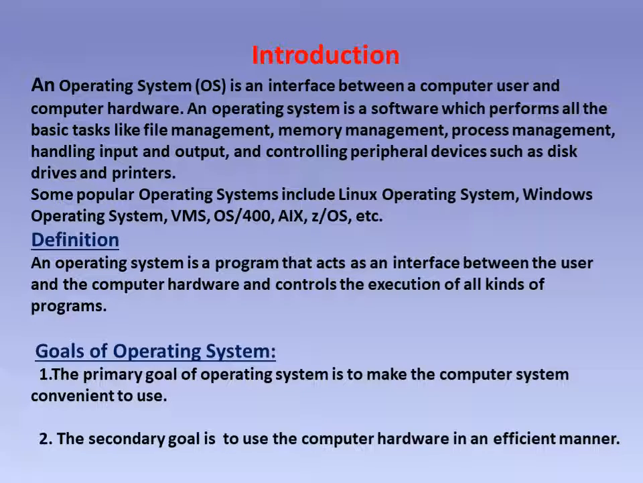So the definition of operating system is: an operating system is a program that acts as an interface between the user and the computer hardware and controls the execution of all kinds of programs. So what are all kinds of programs? When the user comes, the user can handle different application programs. Suppose we consider MS Word, then there come MS Excel, PowerPoint, etc. So different application programs are there.